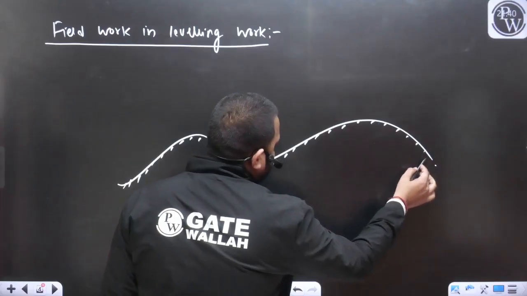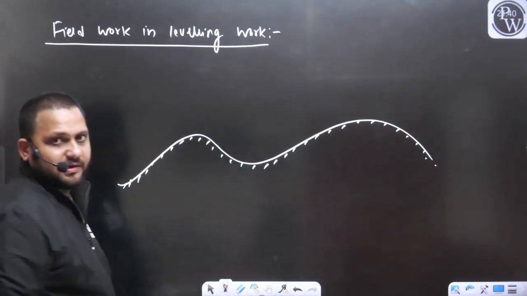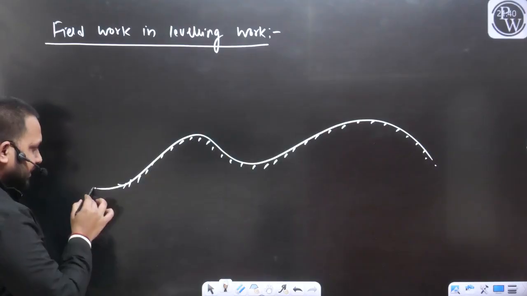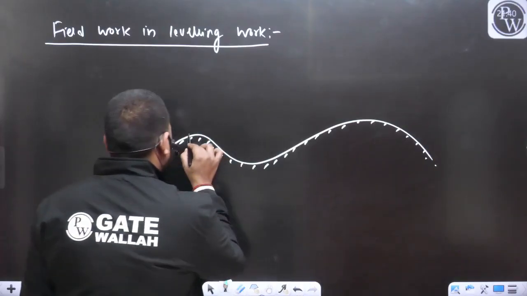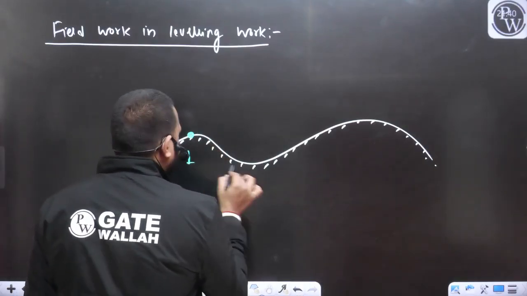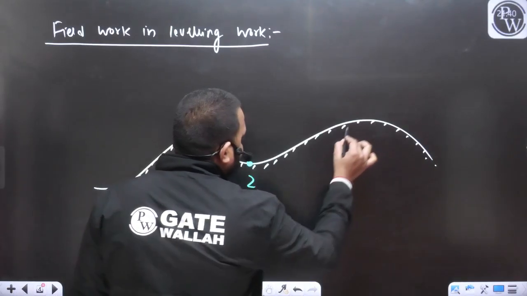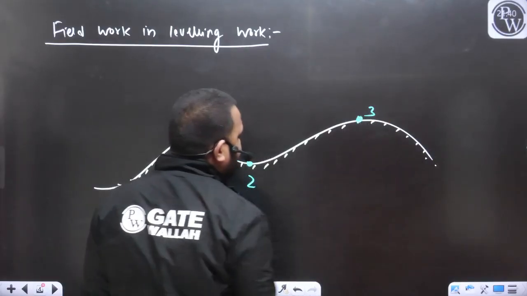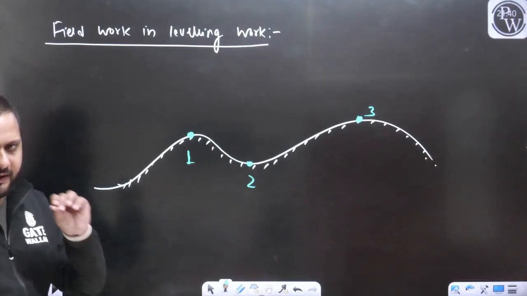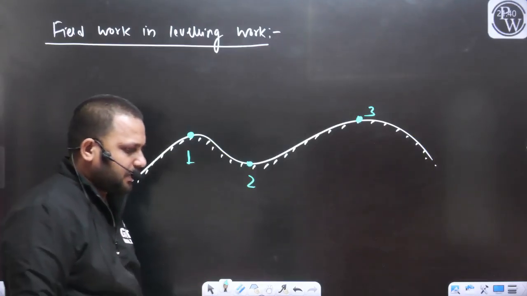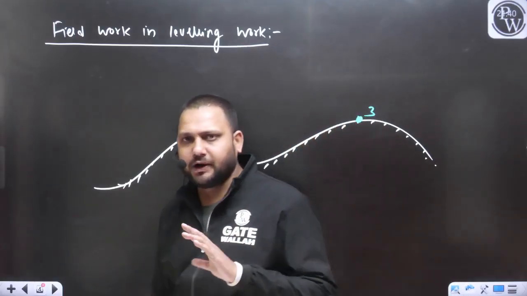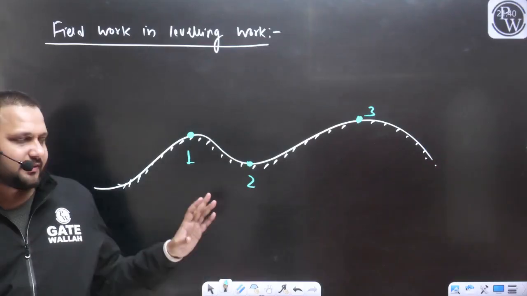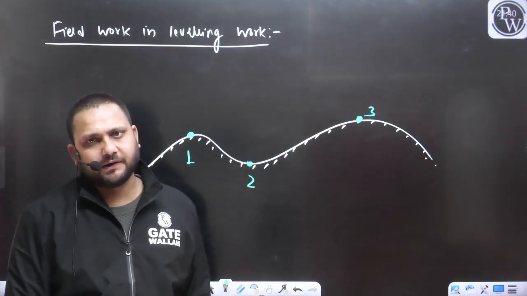Let's say here are some points. Let's say this is point 1, this is point 2, and this is point 3. These are the 3 points, or you can say point A, point B, point C. No problem, you can give any name. You can say point P, point Q, point R. These are the 3 stations or the 3 points.